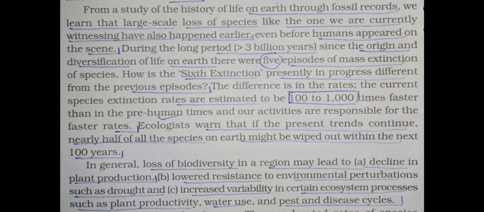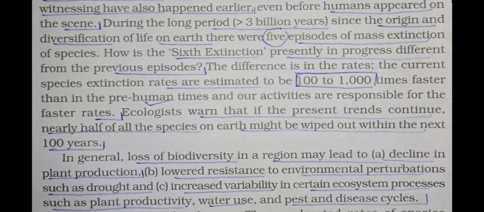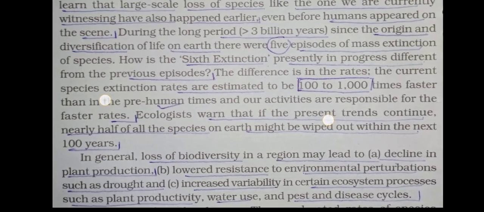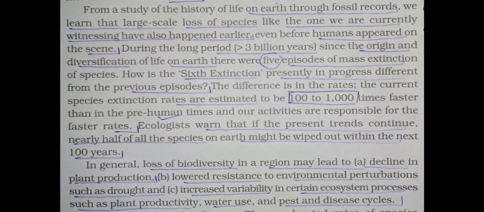So now see some reasons. In general, loss of biodiversity in a region may lead to a decline in plant production, then lower resistance to environmental perturbations such as drought, and increased variability in certain ecosystem processes such as plant productivity, water use, and pest and disease cycle. Okay, so this question is completed here.